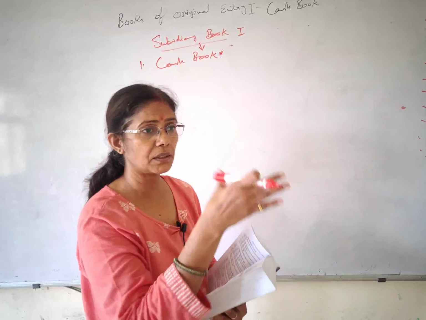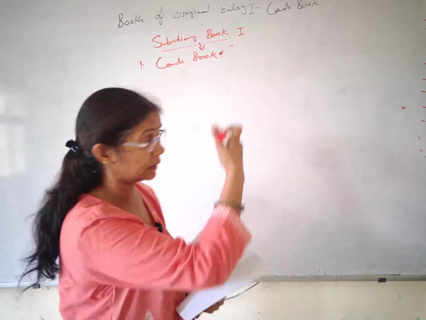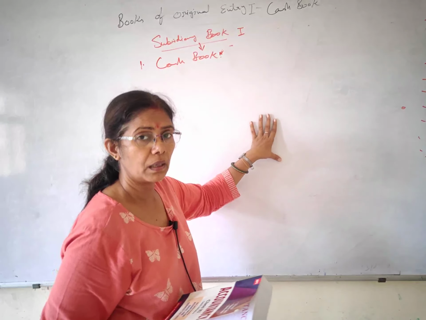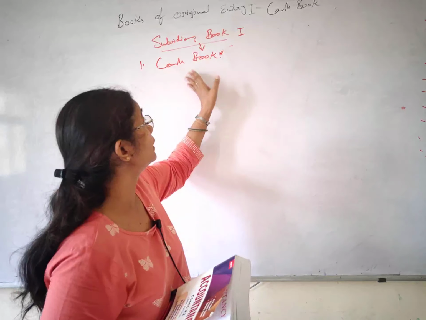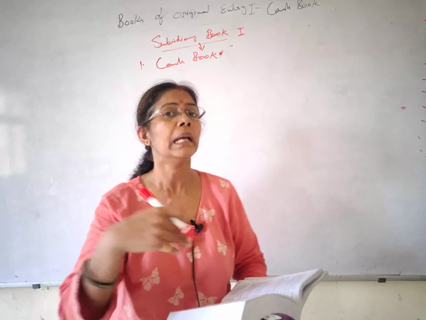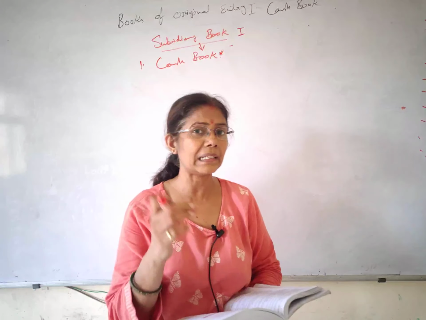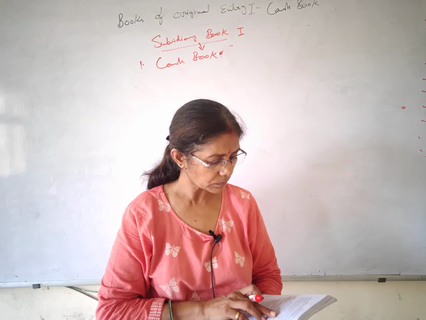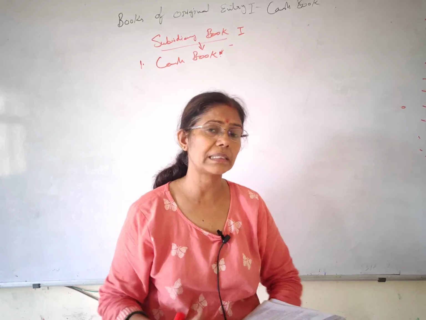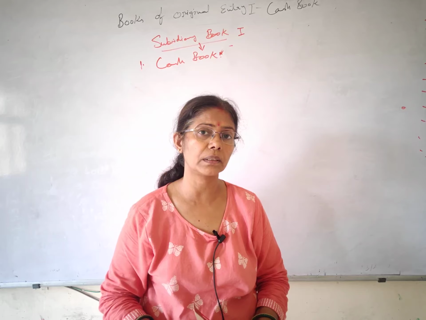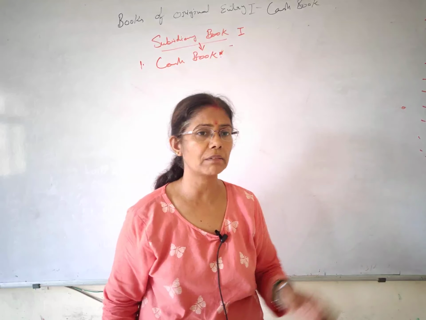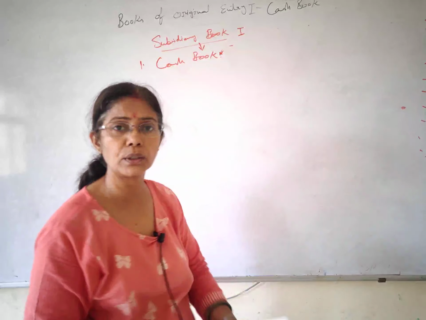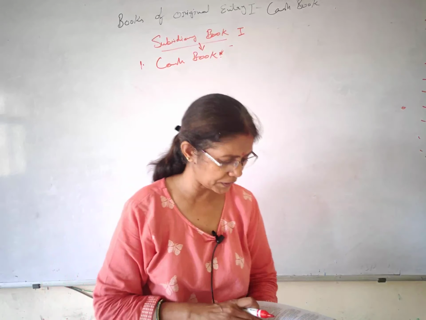You have seen that in the format of the journal, we have a date column also. So we record the date and then we pass the entry. The same thing you will find in the cash book: we have the date column and we enter chronologically. And it contains ledger folio also, which is a similar thing. In the journal entry you have seen we have a column of LF, ledger folio, and here also you will find the column of LF. So certain similarities were there.